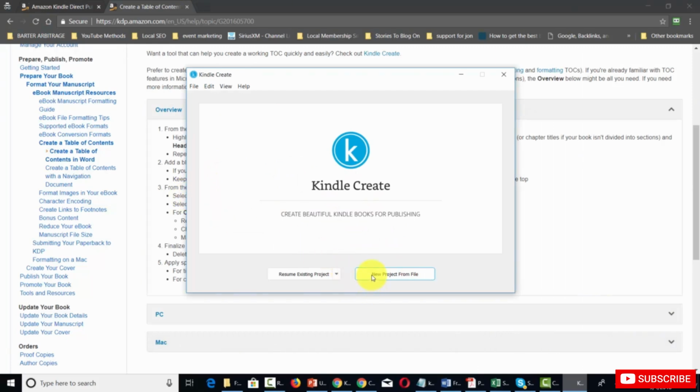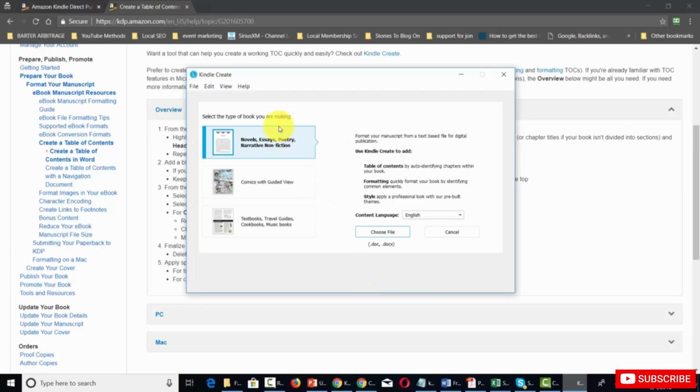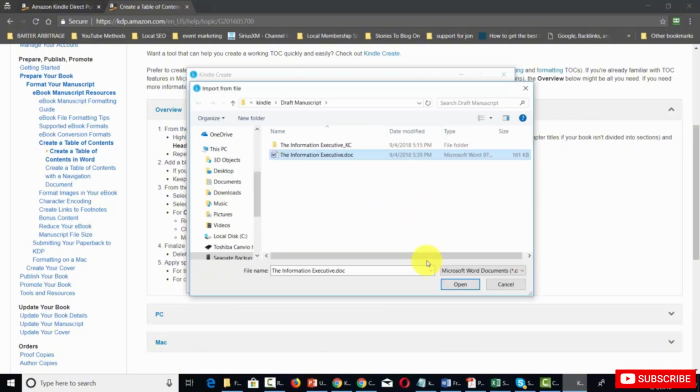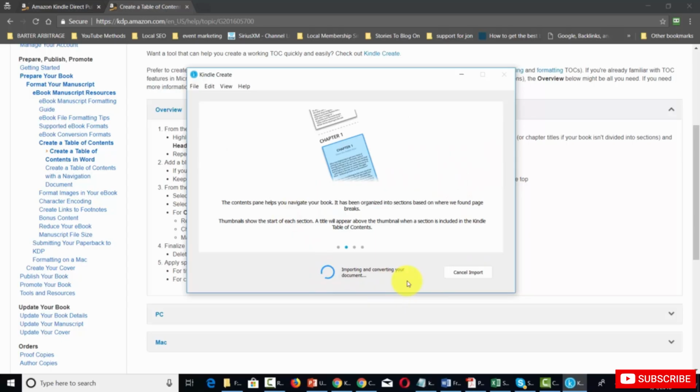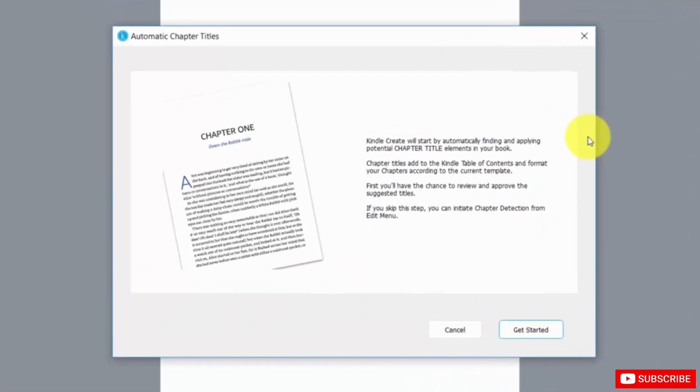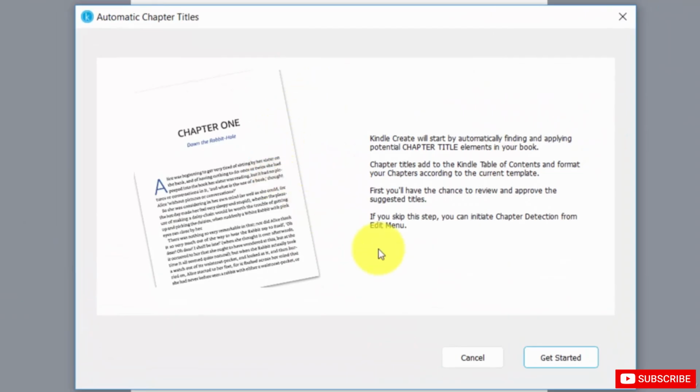So we're going to click New Project from File. We're going to select the first section, and then we're going to click Choose File. We're going to select the document and then click Open. And then Kindle Create is going to begin to import and convert our document. Now at this stage, Kindle Create is going to format our document according to our titles, according to our table of contents. And if you have highlighted your table of contents according to the formatting, then what will happen is Kindle Create will find those titles and it will automatically update your document. So we're now going to click Get Started.